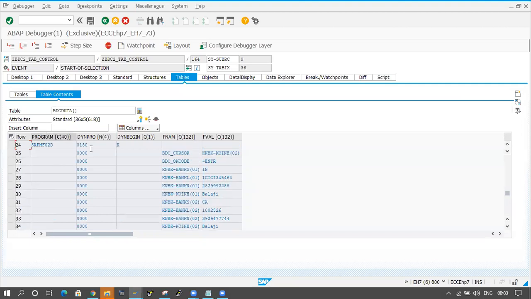this is the 130 screen. In the 130 screen, banks of 01, Bankl of 01, Banken of 01, KOINH of 01. The second record is also available, so banks of 02, Bankl of 02, Banken of 02, and KOINH of 02.